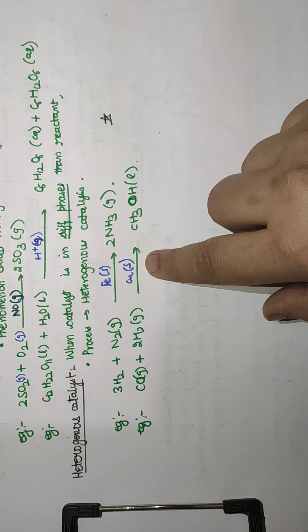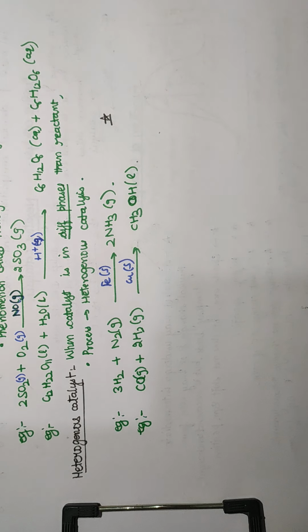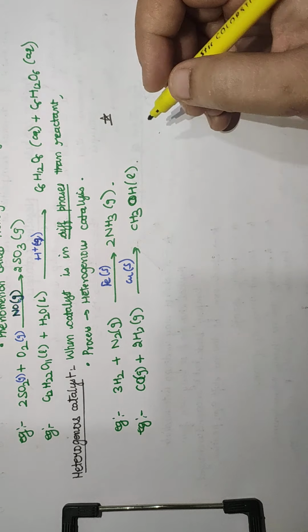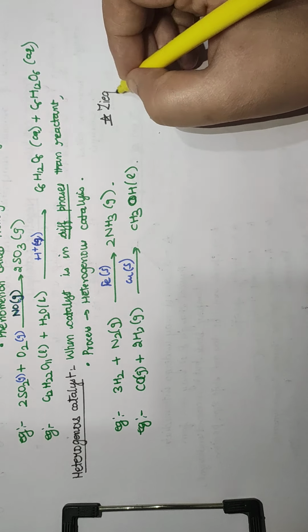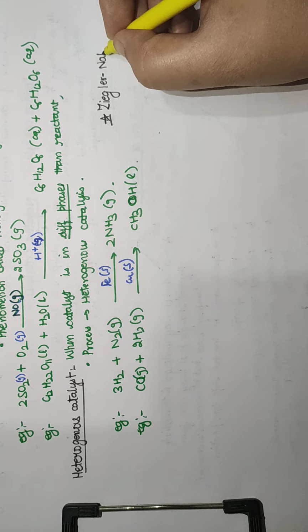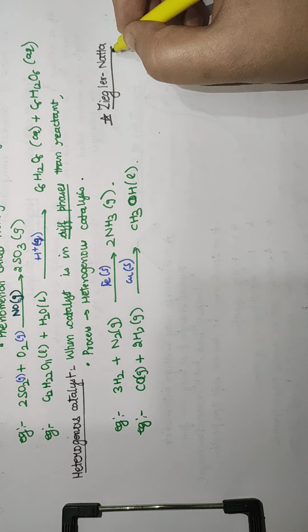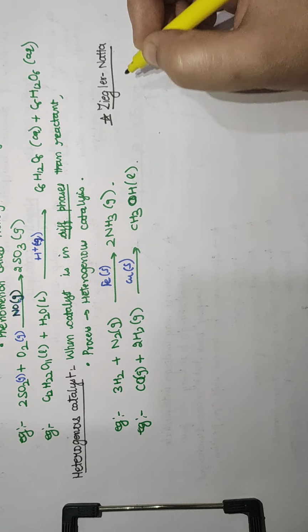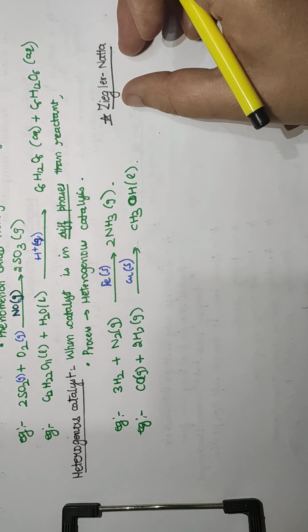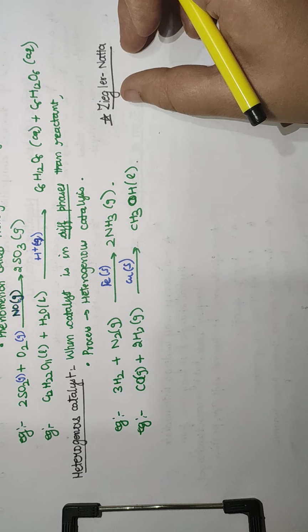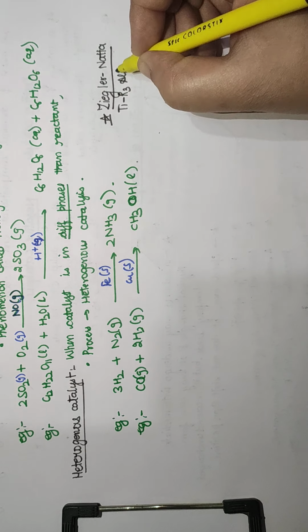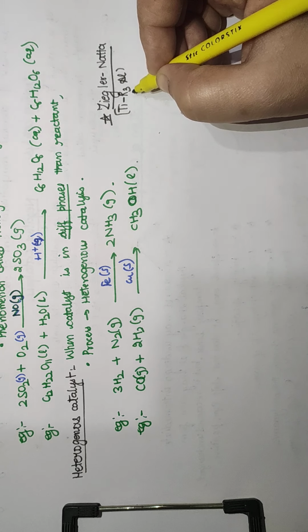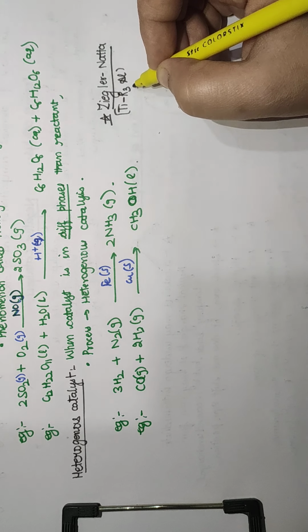So let us discuss some very important catalyst names. In your chemistry you will study these. The first is called the Ziegler-Natta catalyst. What is this? This is a heterogeneous catalyst which is used in polymerization. आपां इह use करांगे polymers chapter दे विच, polymerization reactions दे विच use करांगे. So this is basically TiR3Al, right? So what is R? It is an alkyl group, and it is a heterogeneous catalyst used in polymerization.